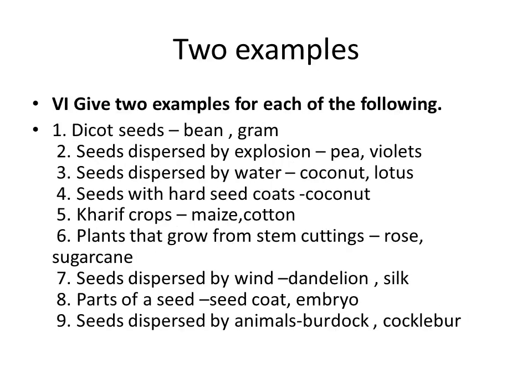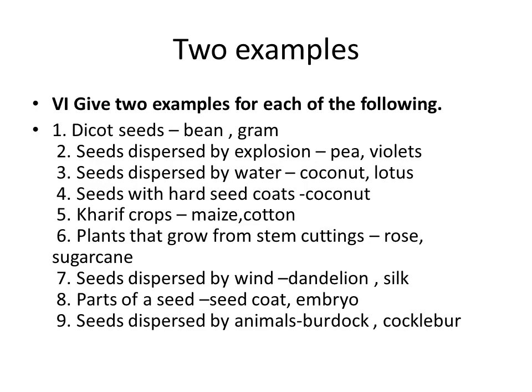And then two examples. Give two examples for each of the following. Dicot seeds: bean and gram are the two examples. Seeds dispersed by explosion: pea and violets. Then third one, seeds dispersed by water: coconut and lotus. Seeds with hard seed coats: coconut.